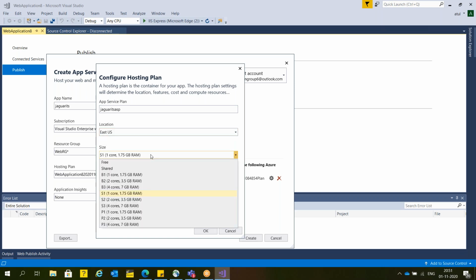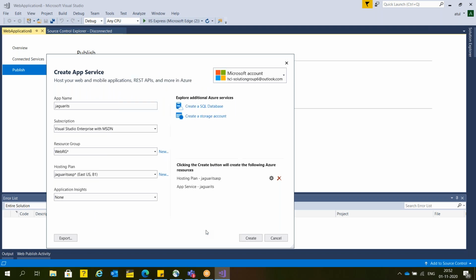Now, what size you're looking for? Here, we have multiple size available depending on your selection. Microsoft is going to charge. So we have the free tier. If you're going with a free tier, Microsoft is not going to charge anything, but you can execute the same for 12 to 40 minutes per month. If you're going with this one, then little bit they are going to charge, and these are the chargeable one. In production environment, you people will use all these. Now what I'm doing, I'm going to use the B1. In case of B1, Microsoft will give you 1 core and 1.75 GB memory.